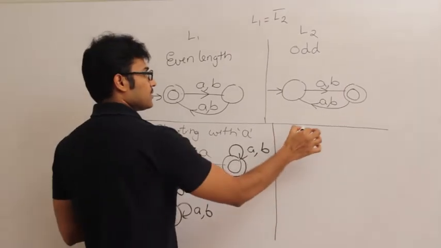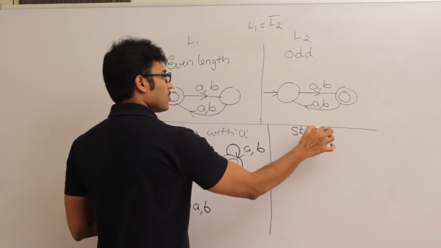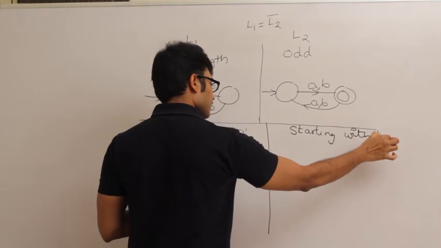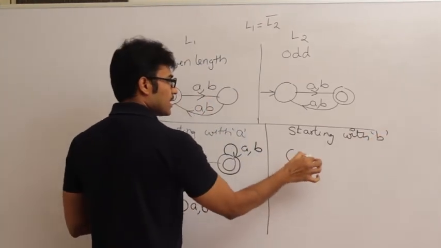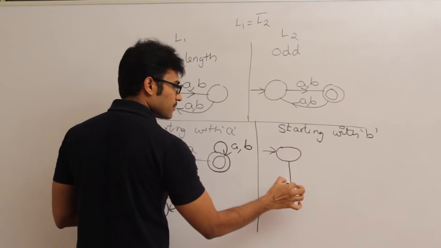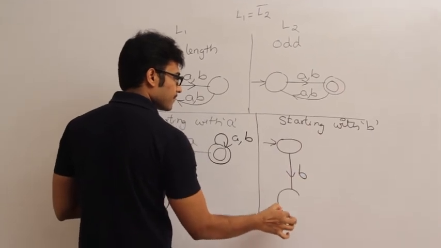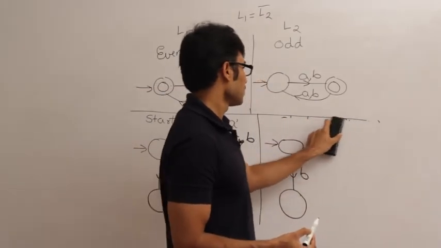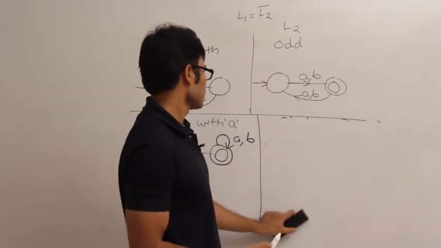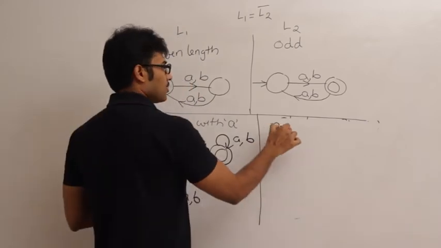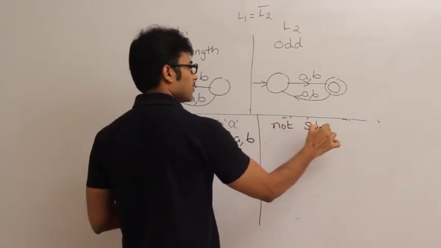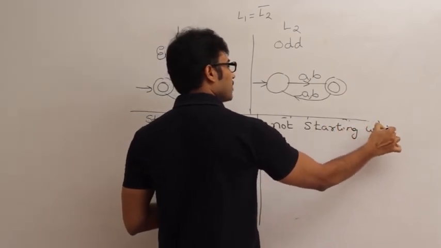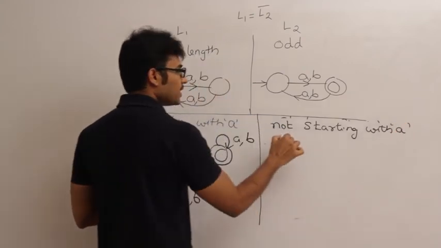Now, starting with B. Or I will say set of all strings not starting with A. So what could be the language?